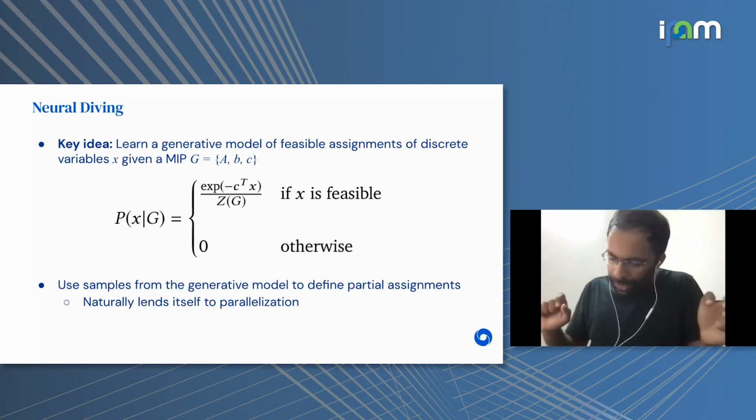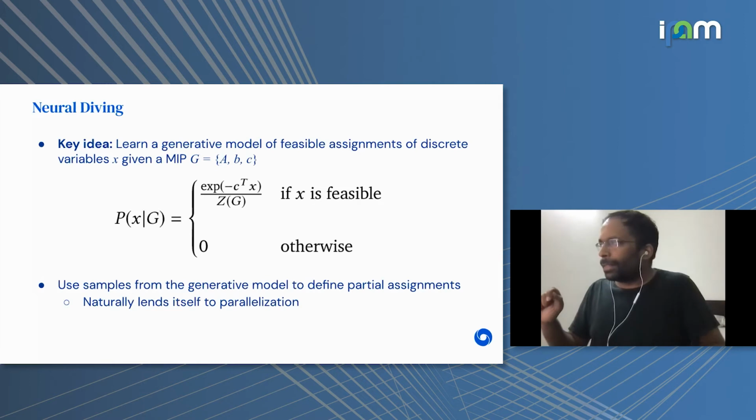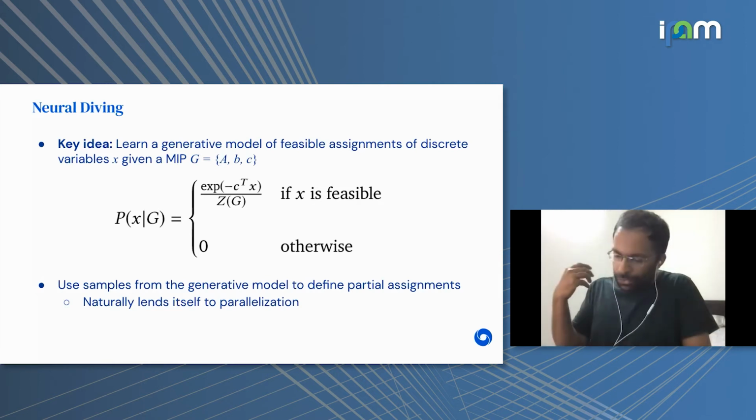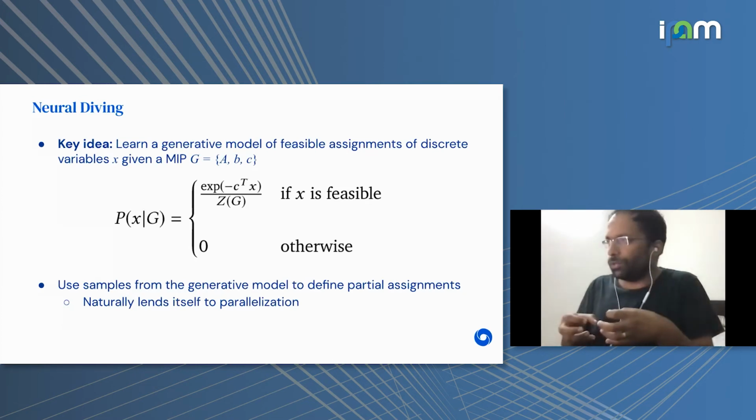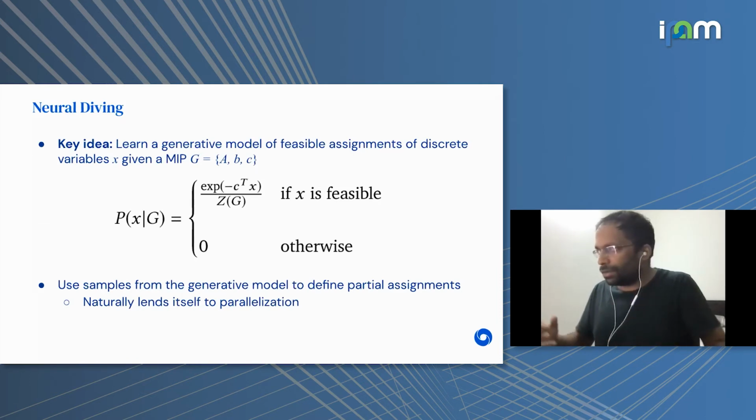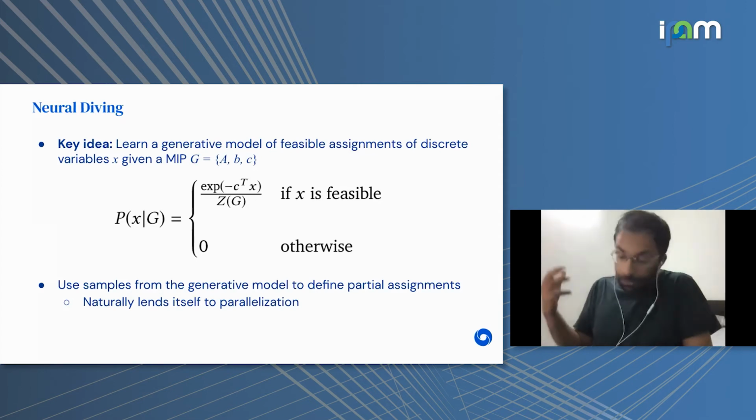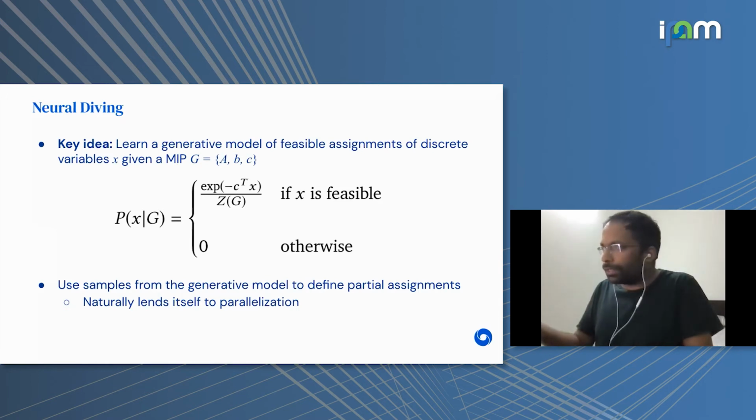I ask you to look at the paper for more details. As I mentioned before, the aim is to learn a conditional distribution, conditioned on the MIP to be solved, that defines a distribution over the variable space. In particular, we restrict this distribution to only the integer variables. We use a simple energy-based approach here where we treat the objective function as an energy, assuming we're minimizing here. And then we learn the parameters of this model to represent that distribution as well as possible.